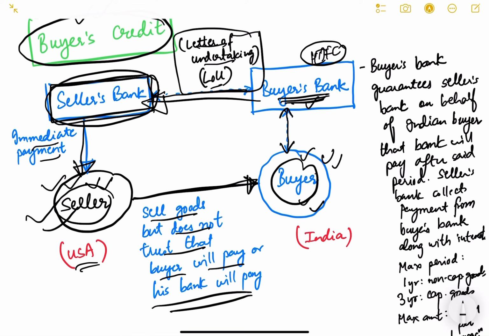So the seller gets immediate money, but the credit is extended to the buyer. The buyer can pay after 6 months. After 6 months, when the buyer's bank receives money, the buyer's bank will pay to the seller's bank. Again, this is not that easy.